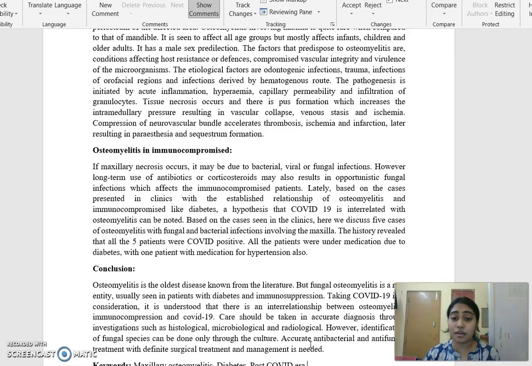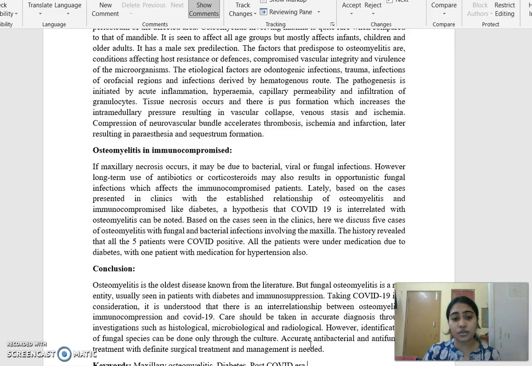All the patients were under medications due to diabetes, with 1 patient with medication for hypertension also. And among the 5 patients, 1 patient was affected with bacterial as well as secondary fungal infection too. To conclude with, osteomyelitis is the oldest disease known from the literature. But fungal osteomyelitis is a rare entity usually seen in patients with diabetes and immunosuppression.